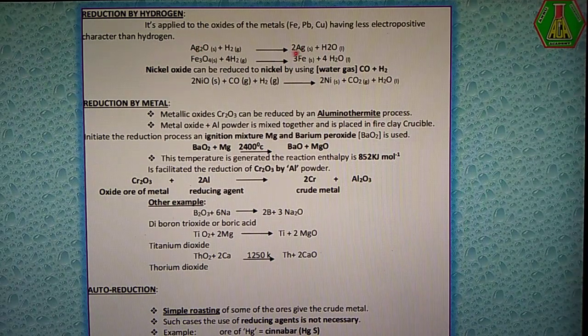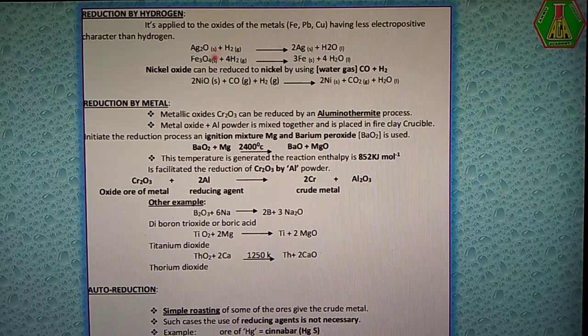This is called elemental silver. The oxidation state here is 0. +1 to 0. The oxidation state decreases from the reactant to the product, so the reaction is reduction. That's why silver oxide is reduced to become silver. It all happens in the presence of hydrogen. Here the hydrogen is the reducing agent. That's why our product is water.